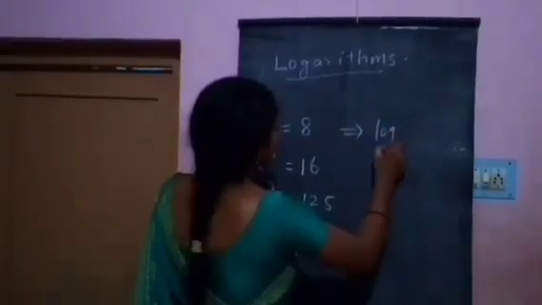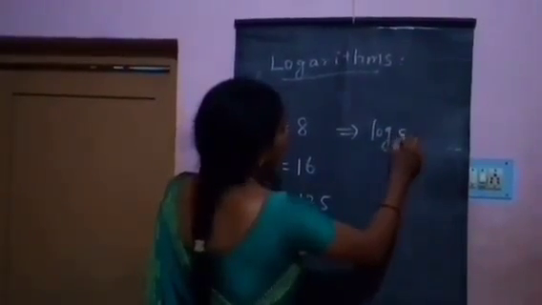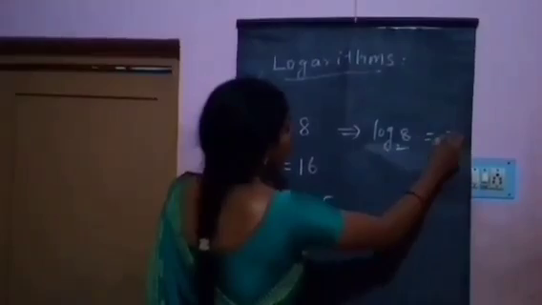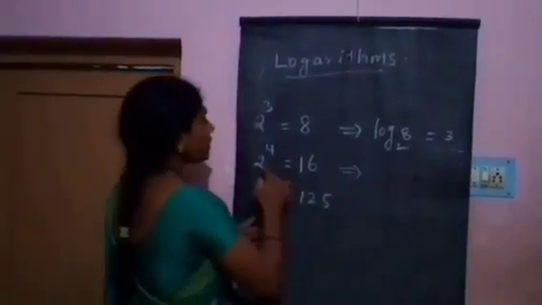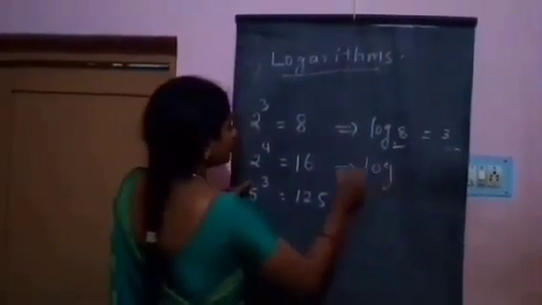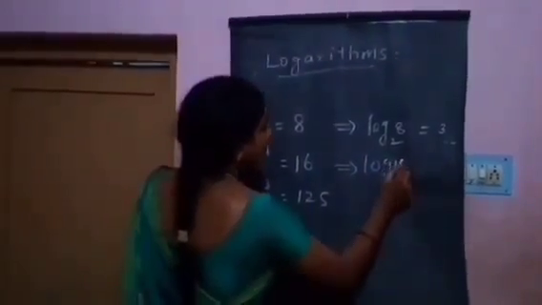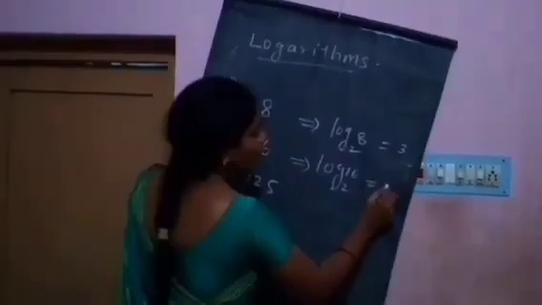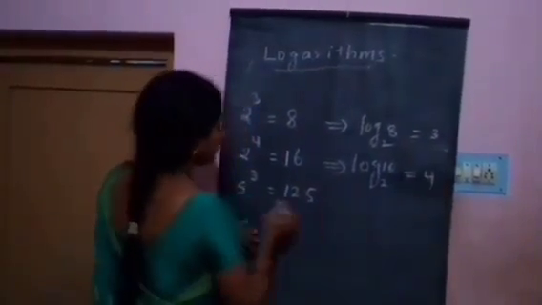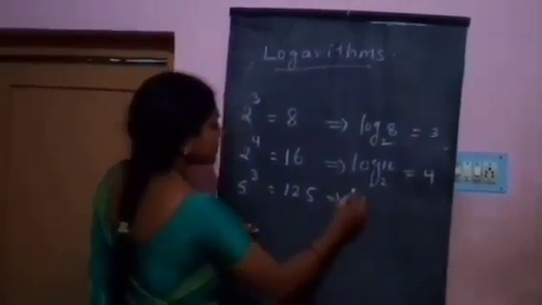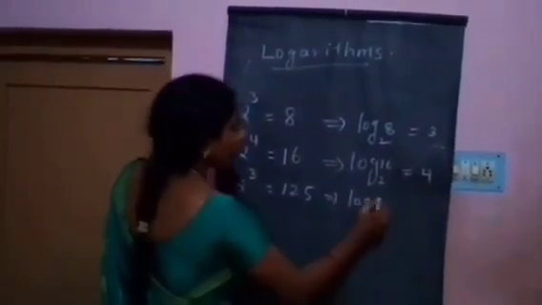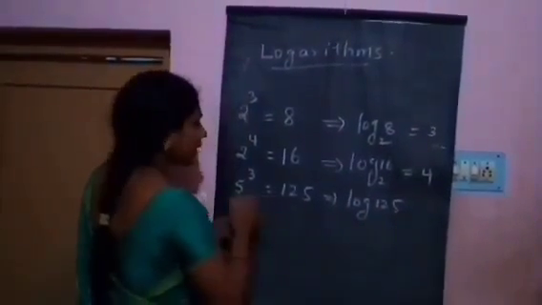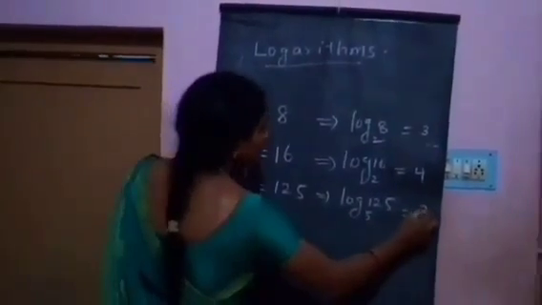Log 8 base 2 is equal to 3. And this can be written as log 16 base 2 is equal to 4. This can be written as log 125 base 5 is equal to 3.